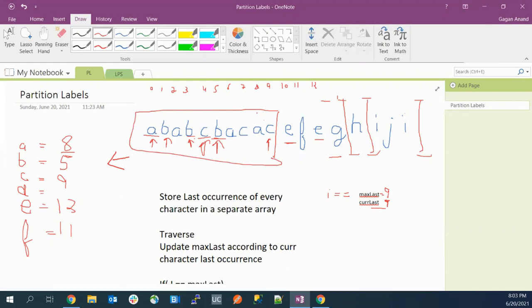Now coming to the point of, yeah, Sadhvi asked how we can move to the next partition. While moving to the next partition, we are at the current character E. When we are at this character, we can assume that this character can be the last of that partition. So we'll keep the max last as 10 and the current last as the last of this occurrence, which now becomes 12. After this, we'll compare 12 with 10. This is greater, so we'll update it to 12. Is it clear to you now, Sadhvi? Just confirm once.